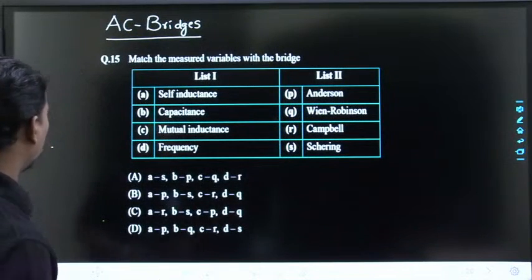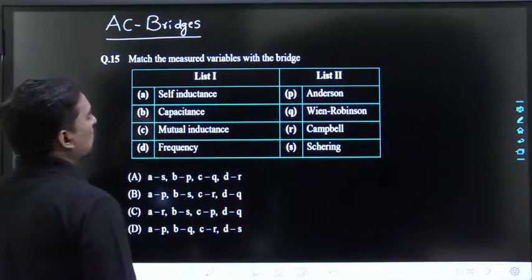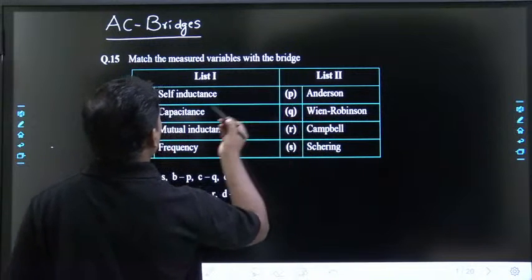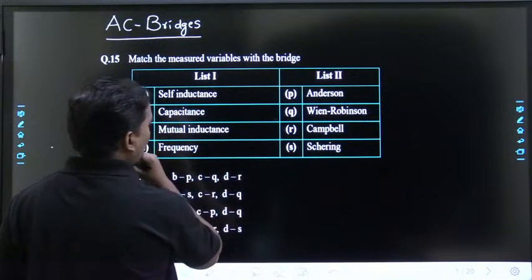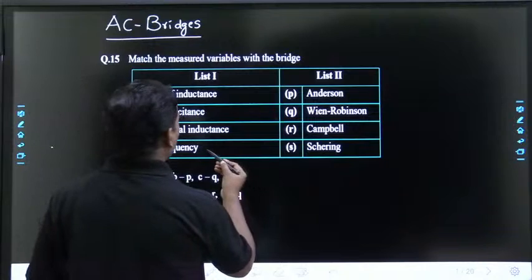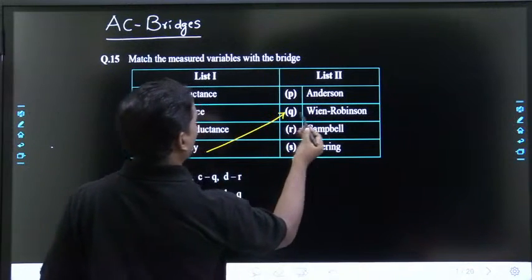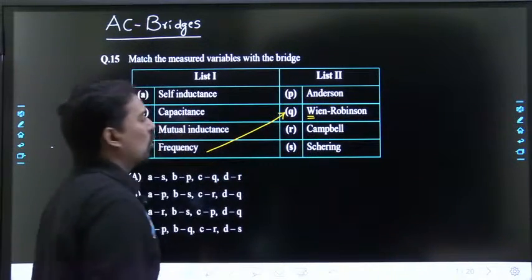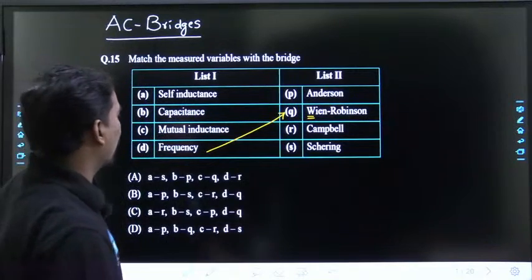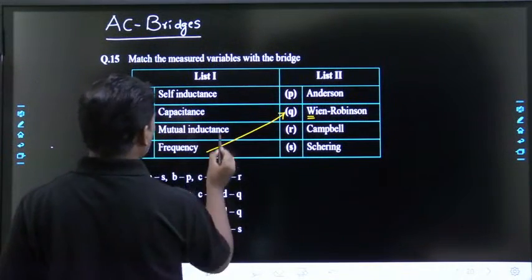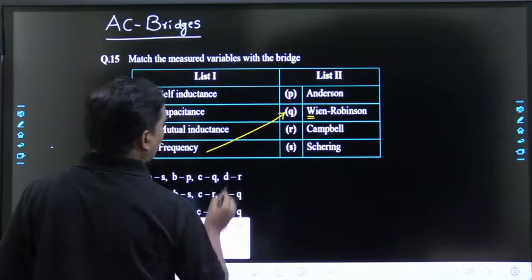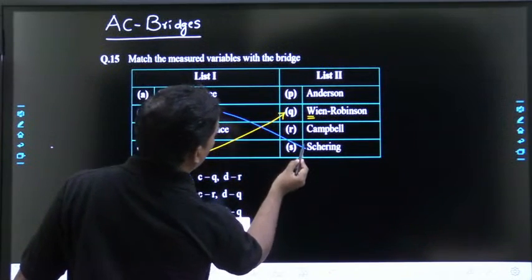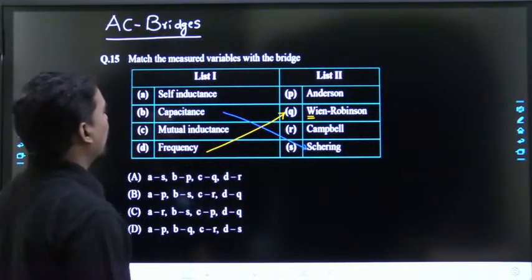Option B. See, I told you Anderson. First, let us start with frequency. Frequency will go to Wien's bridge. Why? Because W means omega, omega means 2 pi f, f means frequency. Next, capacitance. Capacitance will go to Schering bridge.